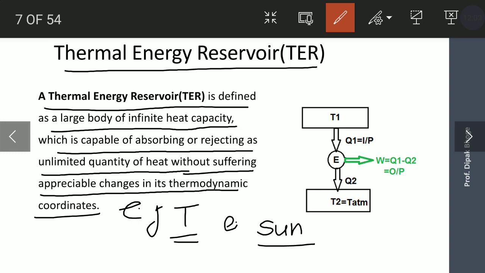Similarly, we are rejecting heat into the atmosphere by industrial heat rejection, like a thermal power plant from which heat is rejected into the atmosphere, or automobile engines from which heat is rejected into the atmosphere. Still the temperature of the atmosphere is constant, so we assume that the atmosphere is a thermal energy reservoir.